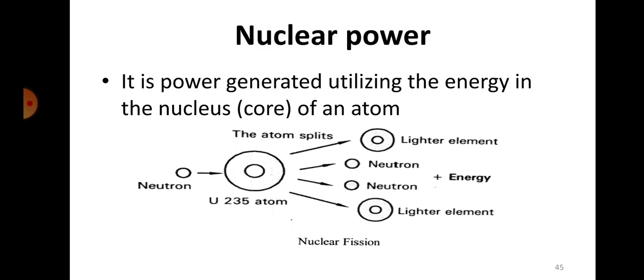So nuclear energy means the energy that is possessed in the nucleus, right? You know that the most common isotope of uranium that is used for producing nuclear energy will have a tremendous amount of energy in it. Again, we are converting the energy available in these atoms into heat energy, because it produces a tremendous amount of heat, and that heat is again used to